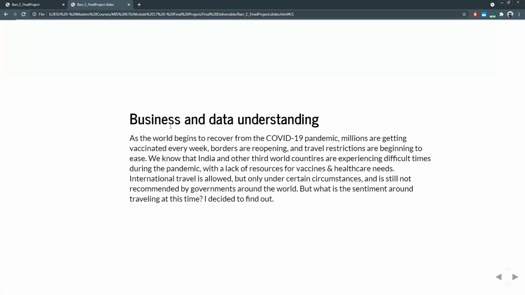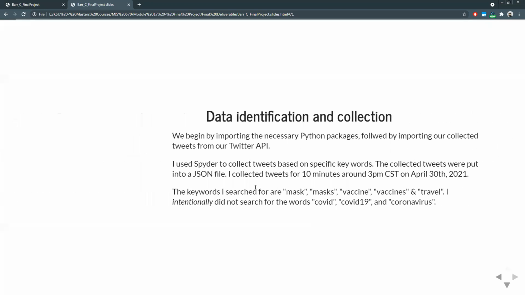Business and data understanding. As the world begins to recover from the COVID-19 pandemic, millions are vaccinated every week, borders are reopening, and travel restrictions are beginning to ease. But with countries like India and other third world countries not having access to vaccines or healthcare facilities, international travel has become difficult. International travel is allowed, but only under certain circumstances, and it is still not recommended by governments around the world. But what is the sentiment around traveling?